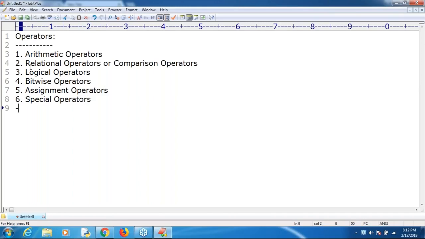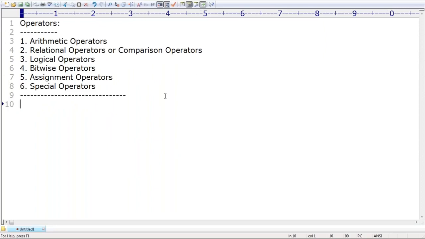These operators concepts we require to talk about. So Python supports these types of operators: arithmetic operators, relational or comparison operators, logical operators, bitwise operators, assignment operators, and special operators. Mostly 90% of the minimum operators got covered by this. This is the agenda related to our operators concept. Now let me talk about arithmetic operators.